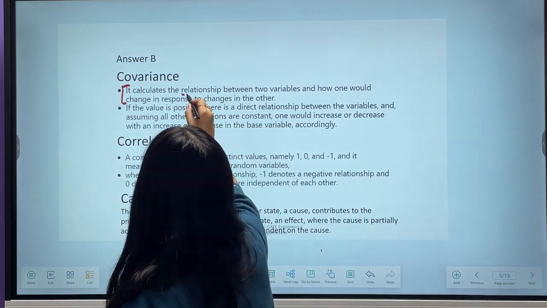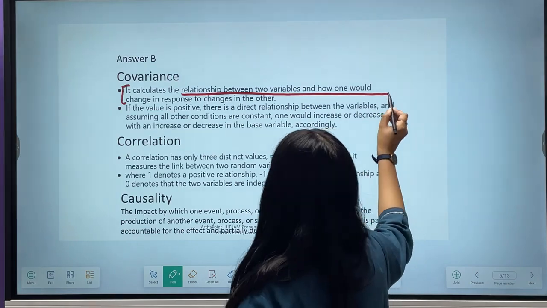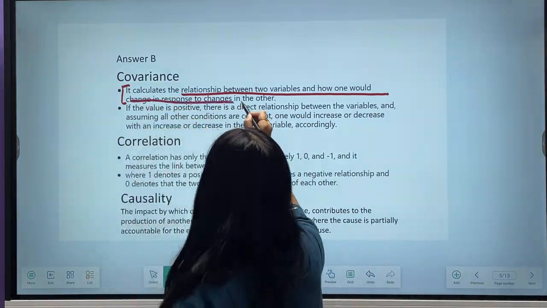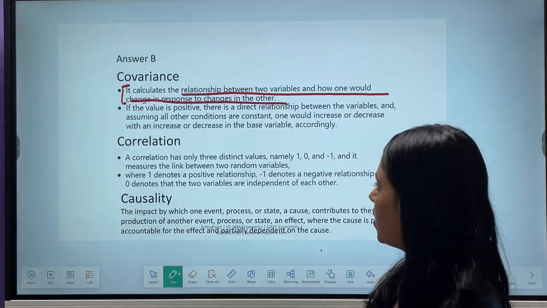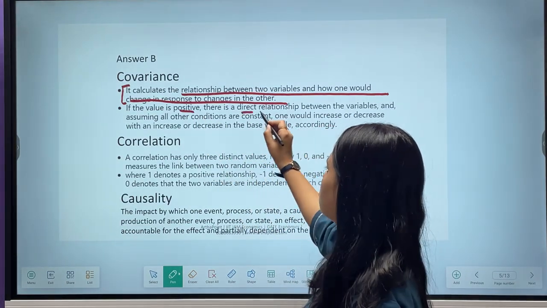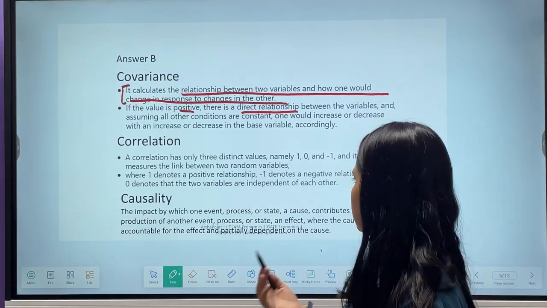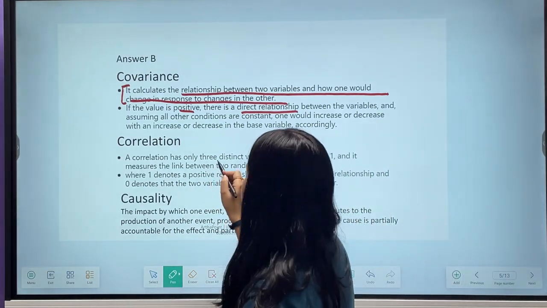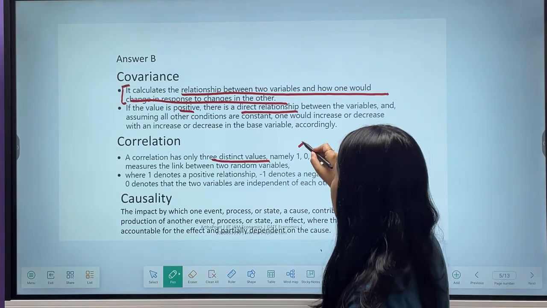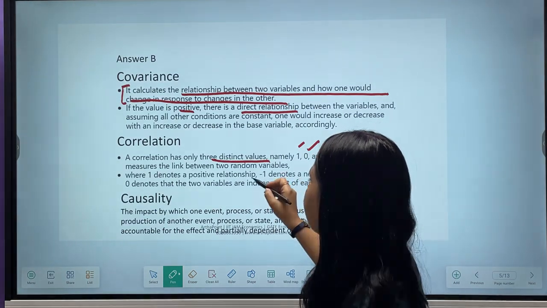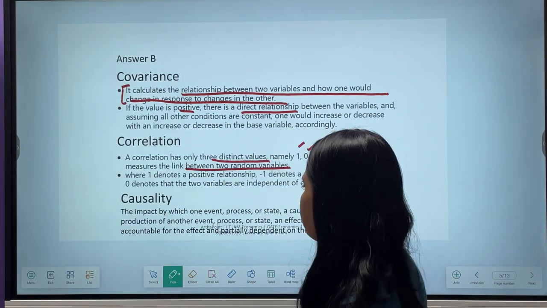So it calculates the relationship between two variables and how one would change in response to the change in another. If it is positive, the relationship is direct. If it is negative, the relationship is indirect, inverse. Okay, a correlation has three distinct values, 1, 0 or -1, and it measures the link between two random variables.